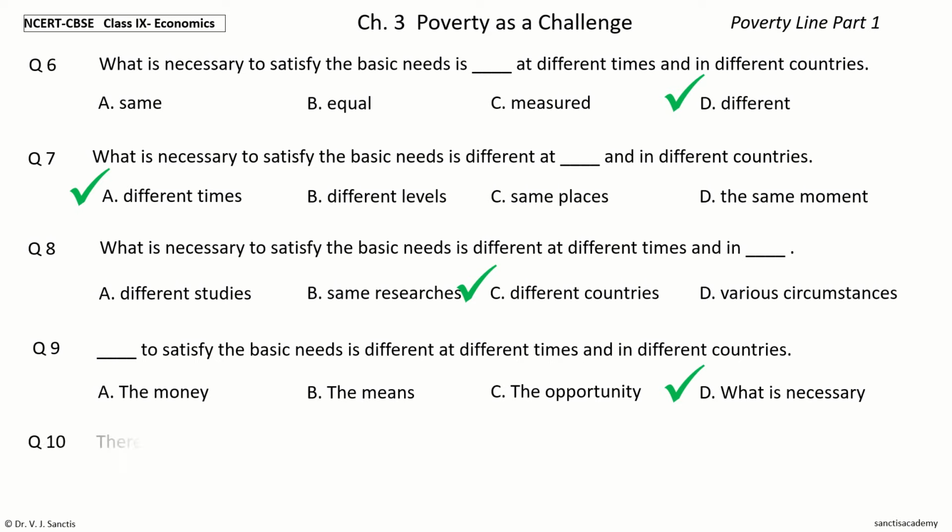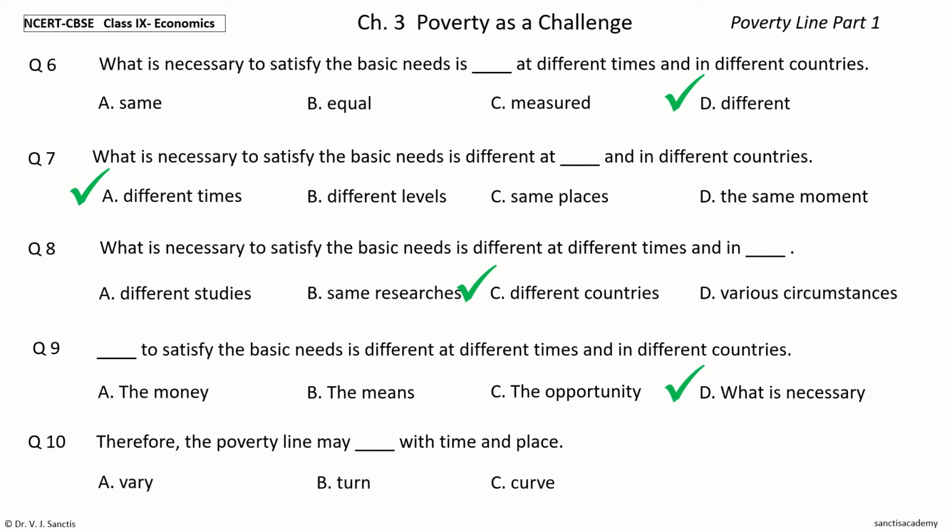Question 10. Therefore, the poverty line may dash with time and place. The options are vary, turn, curve, remain unchanged. Your time to choose. And the answer is vary. So, therefore, the poverty line may vary with time and place.